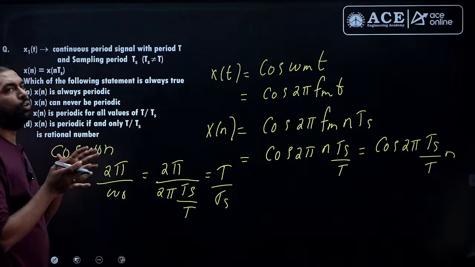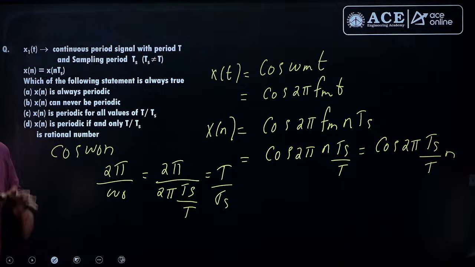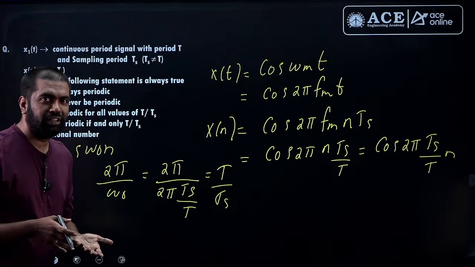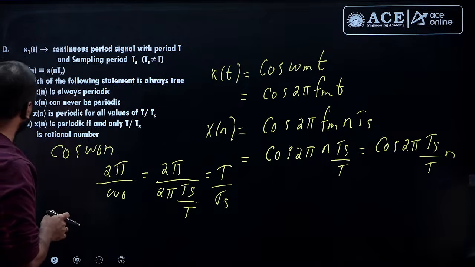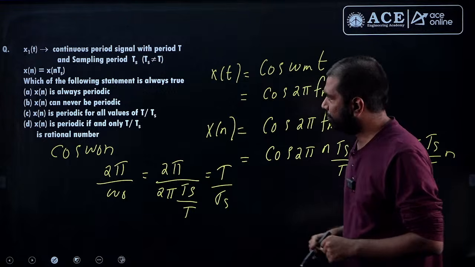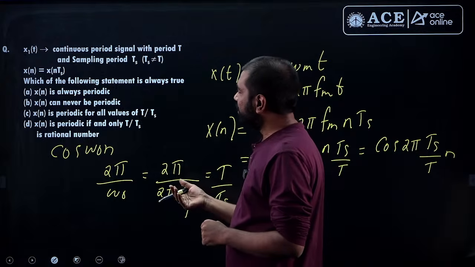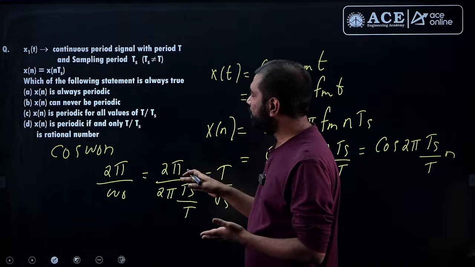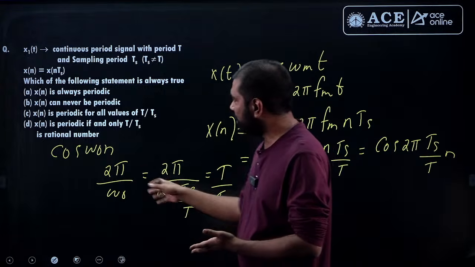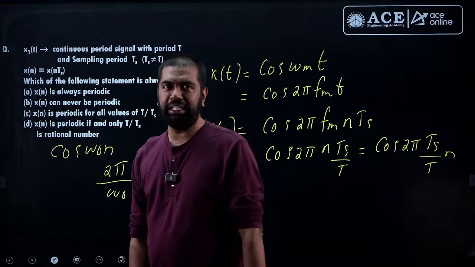I want this ratio to be a rational number. When this ratio turns out to be a rational number, that's when the resultant discrete time signal is said to be periodic. If you see the options, it says x of n is always periodic. No, we have this condition. x of n can never be periodic. It can be periodic. x of n is periodic for all values of T by Ts. So we have been saying that this ratio has to be a rational number, which is clearly in option D.